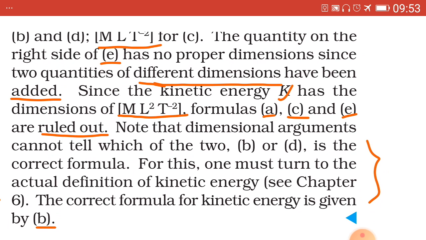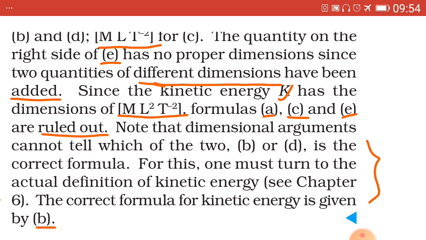In the last equation, that is for E part, K equal to 1/2 mv square plus ma, no need to calculate the dimensional formula, because it is not of same dimensions. Hence we conclude the answer as, now here it is asked, which of the formulae can you rule out?